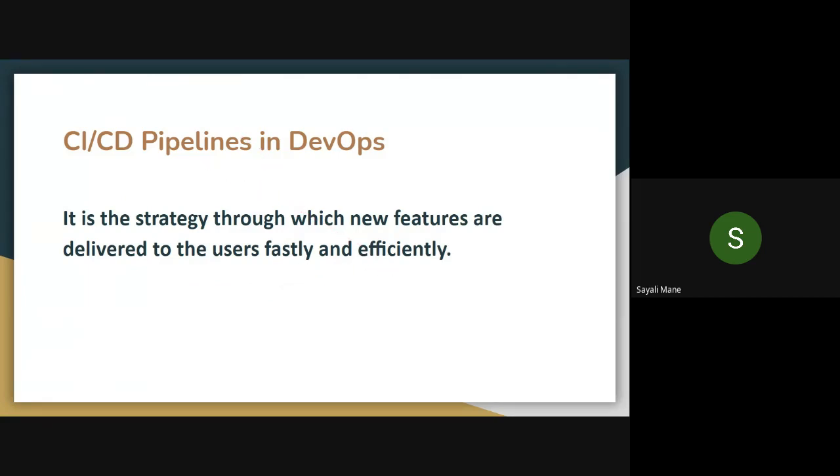Can anybody tell me the phases of DevOps, or which modules are there in DevOps? Continuous integration is there, then what else? If you remember, we saw it in the first or second lecture. Phases: code, test. Yes, correct.